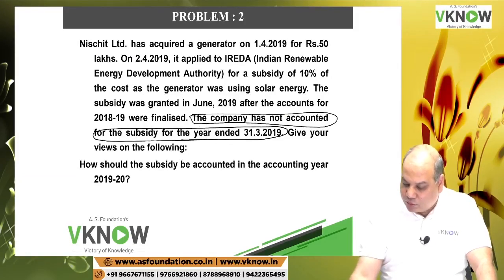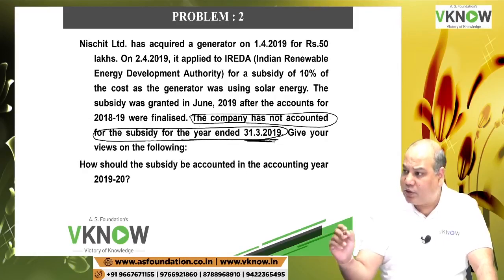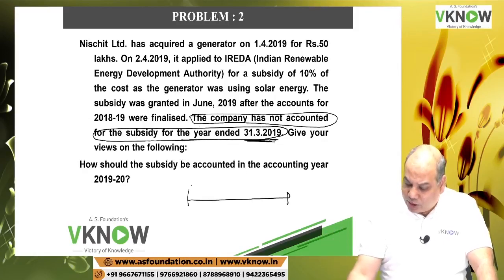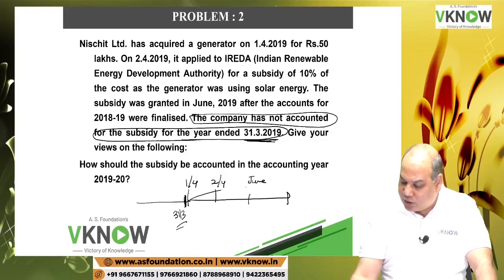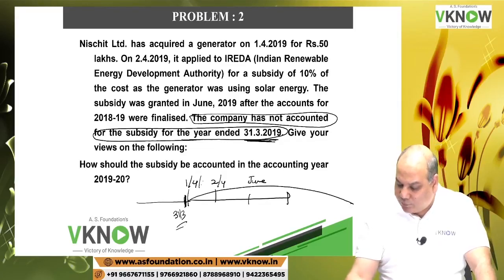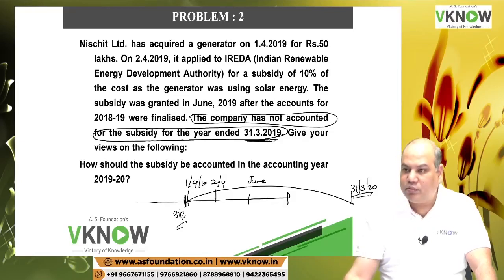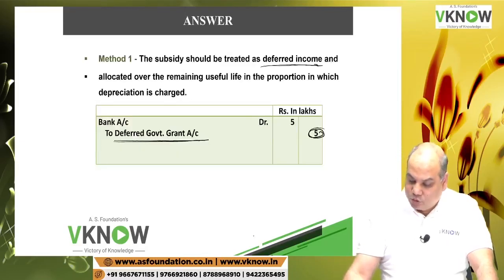Do I need to do accounting for the year ended 31st March 19? No. I have purchased the asset on 1/4. I have applied on 2nd April. The grant was finalized somewhere in June. So why do I need to do the accounting for 31st March? The question is also useless. Is it right? I will do the accounting in this year only, that is 1/4/19 to 31st March 20, which is what we have done. So this is method 1.